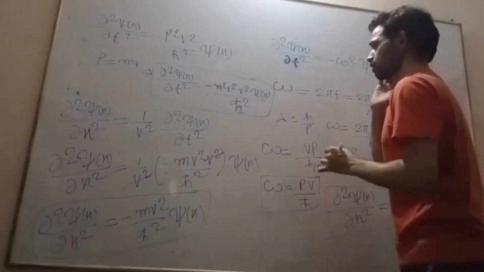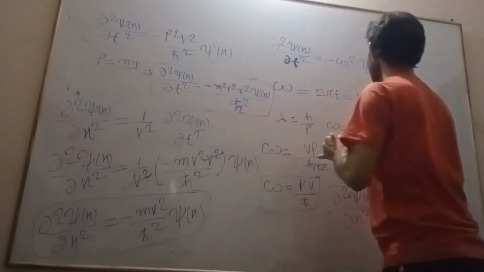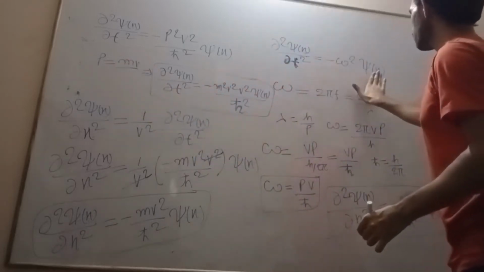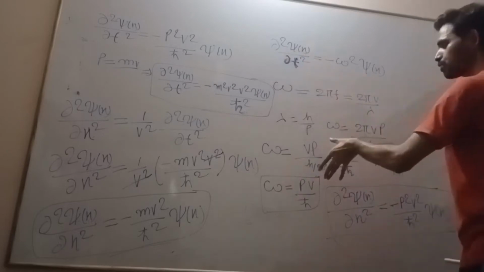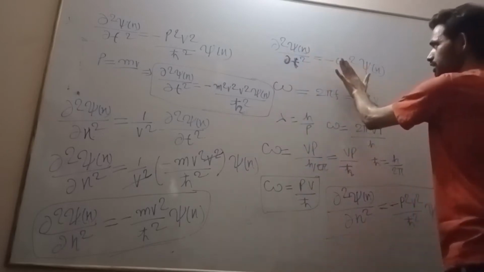Because this is momentum, p is equal to mv. Nothing we did, just simple, we came up to this.